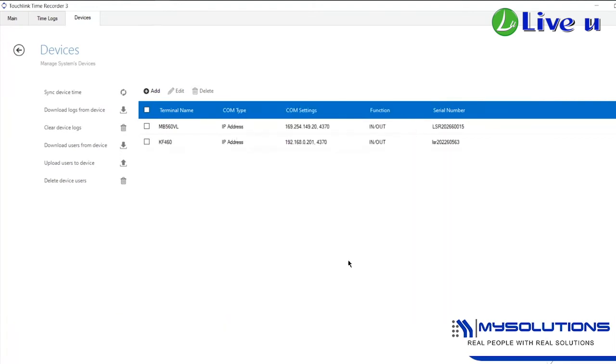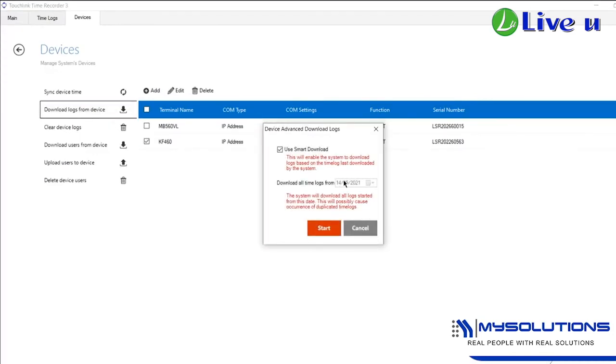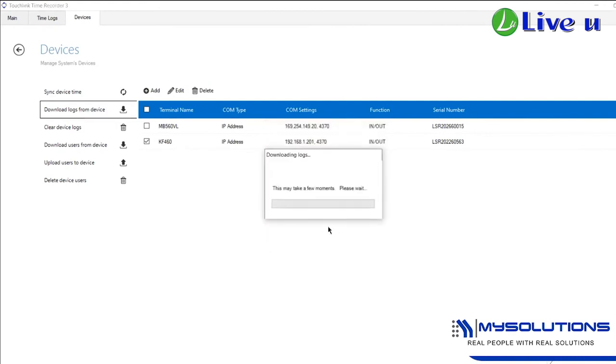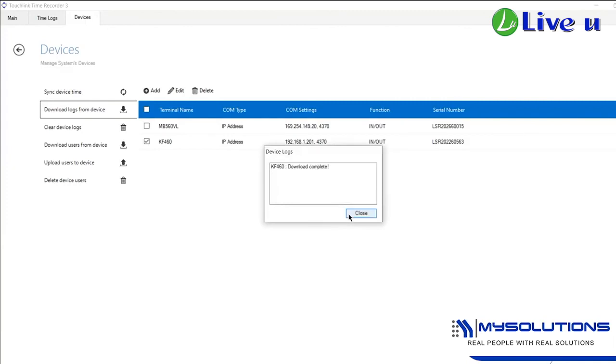To download the logs from the KF460 device to the software, check the KF460 device. Click the Download Logs from Device on the left corner, then hit OK. Once download is complete, go back to the main menu, then click the Time Logs tab.